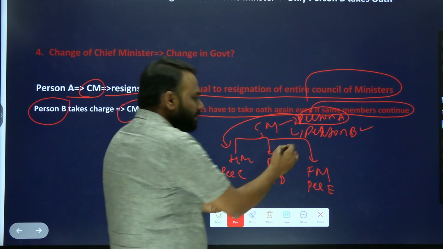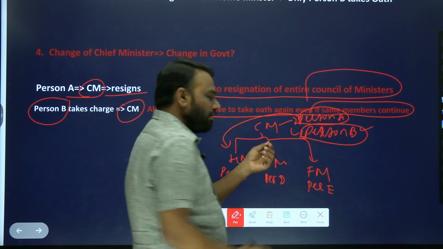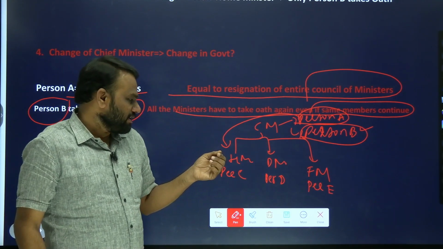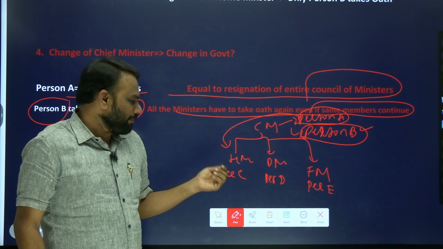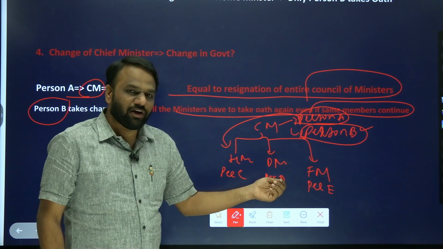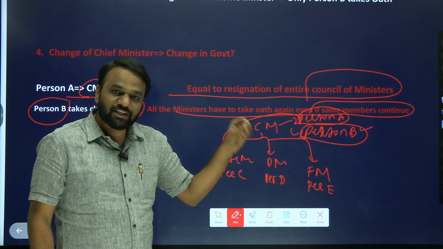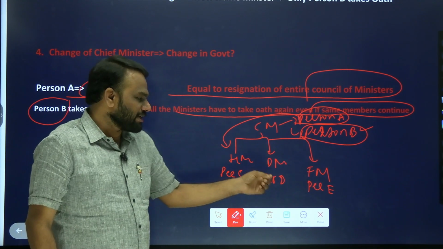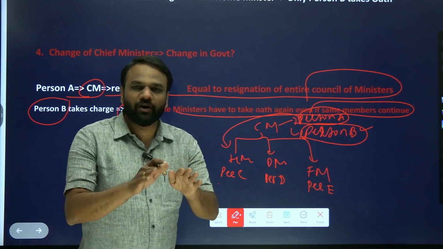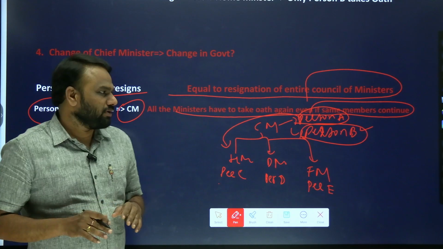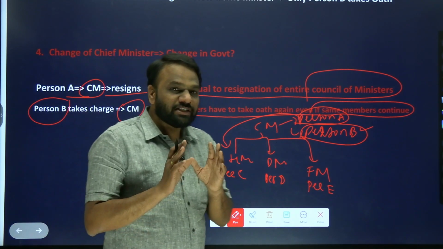Next, when person B becomes chief minister, if we want to continue with the same person C, person D and person E, even in this case they have to take oath. So this is called change of government.